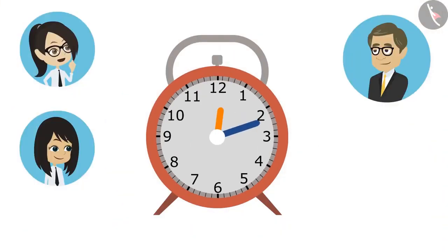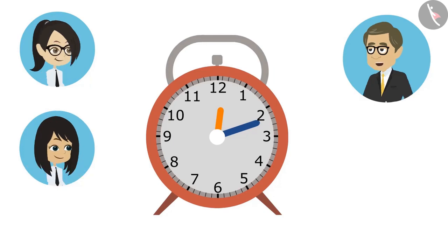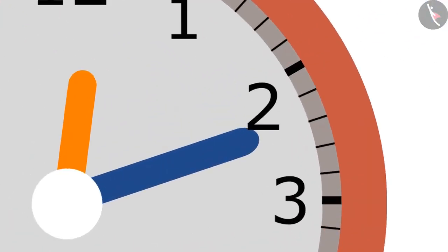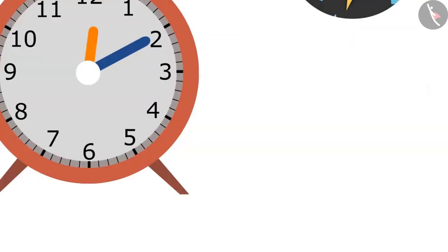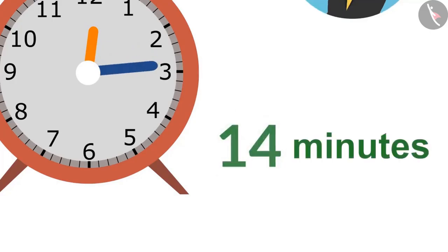So the time is a little more than 12. The minute hand is ahead of 2 and has not reached 3. How will you read minutes in it? Look, Neha, are you seeing these small marks in between the numbers of this clock? Yes, sir. Every mark tells a minute. For example, if the minute hand is on 2, we know that it has been 10 minutes. But if it comes to the next mark from 10, we will say it is 11 minutes. 12 minutes will be read on the next. Beyond that, 13 and 14. When it comes to 3, it will be read as 15 minutes.